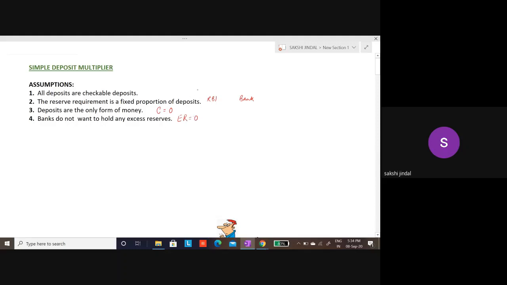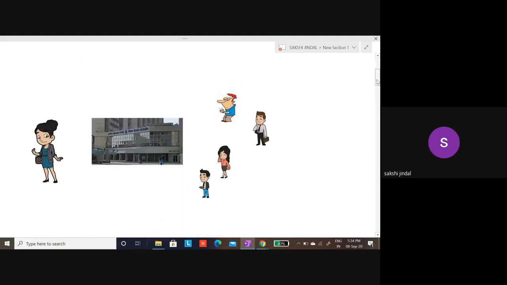So these are the basic assumptions in our simple deposit multiplier model, and we will be relaxing some of these assumptions to develop an advanced model. Now, for understanding it in more detail, let's move on to a basic example.